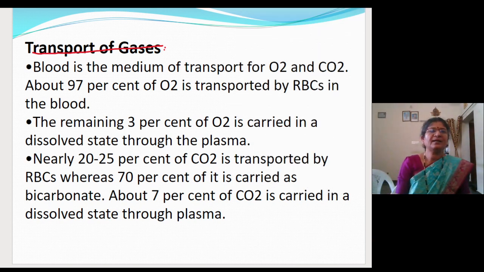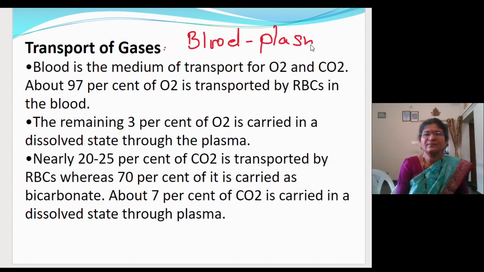And you know, in the blood, what is there? What are the components of the blood? You already have studied. Blood cells and the plasma. You have studied in the structural organization. Plasma and the blood cells. Fine. These both will help in the transportation of the gases, plasma and the blood cells.